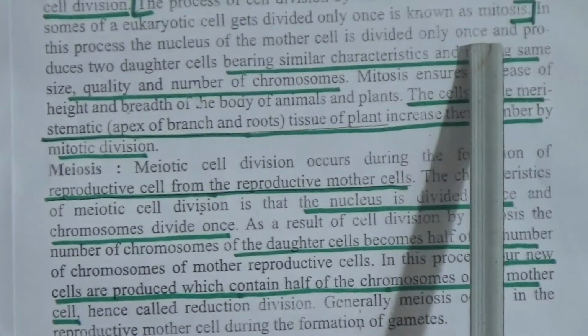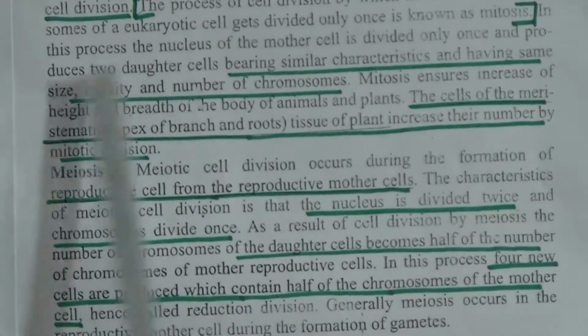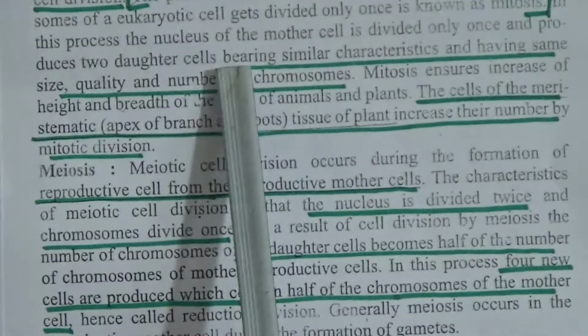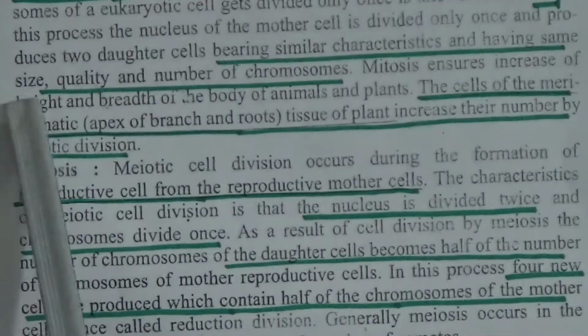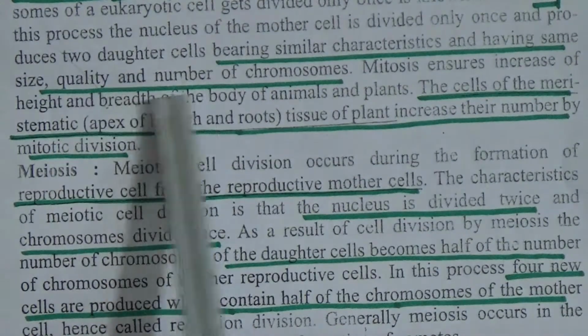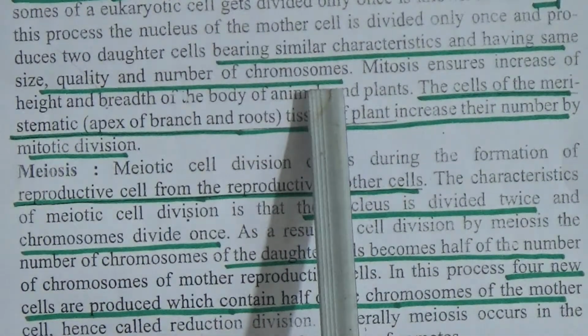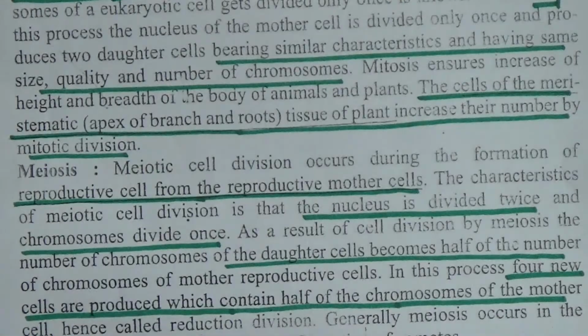In this process, the nucleus of the mother cell is divided only once and produces two daughter cells bearing similar characteristics and having the same size, quality and number of chromosomes. That is the characteristic of mitosis cell division.